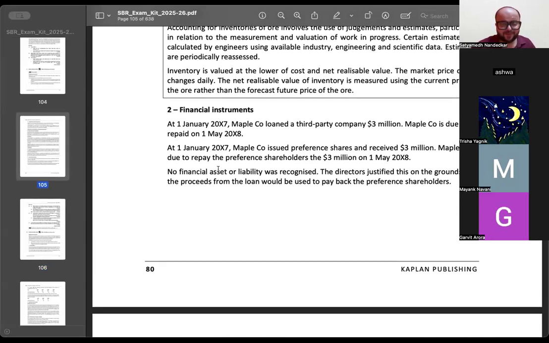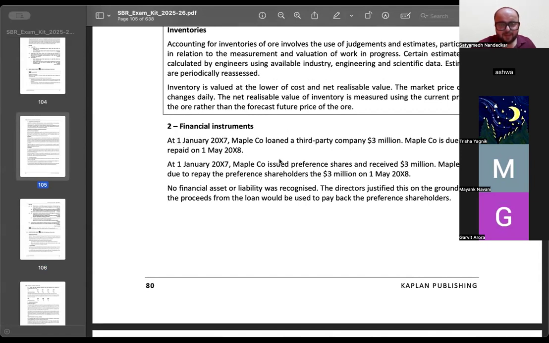Okay, no problem. On 1st of Jan, Maple Company loaned a third party company 3 million. The loan is due to be repaid on 1st of May 2008. At 1st of Jan 2007, Maple Company issued preference shares and received 3 million. Maple Company is due to repay the preference shareholders 3 million on 1st of May 2008.